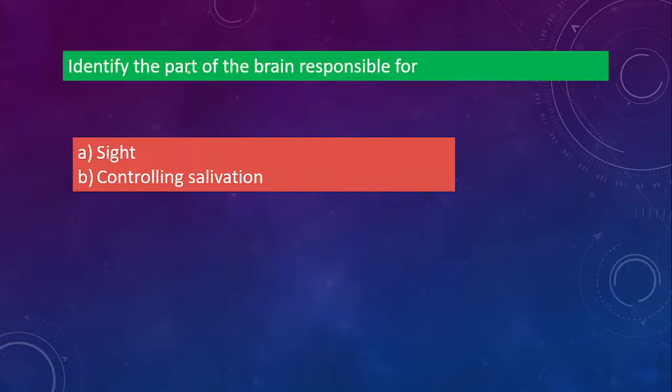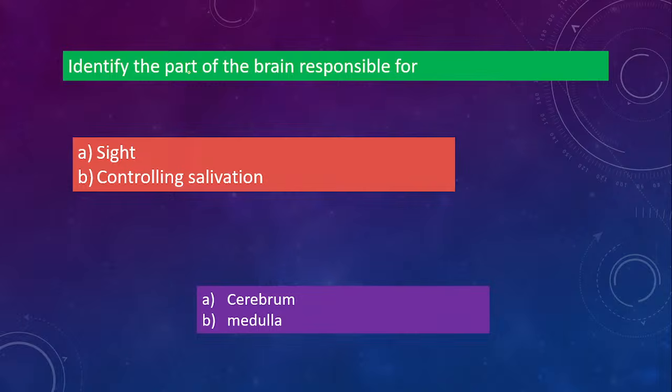Identify the part of the brain responsible for sight and controlling salivation. Which one will you say? Which part of the brain is responsible for sight, and for salivation control? The answer is, for sight it is the cerebrum. Vision is cerebrum. Controlling salivation is medulla. What I said about involuntary actions, those are being controlled by the medulla.